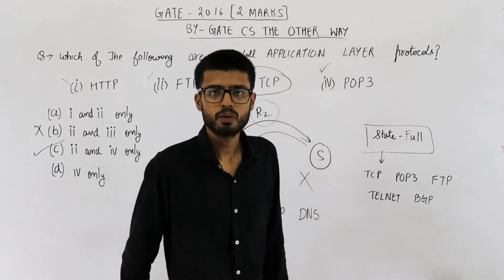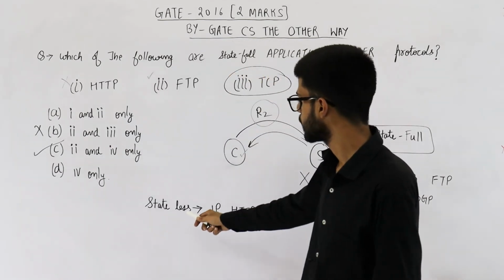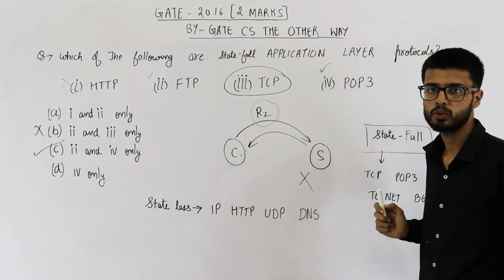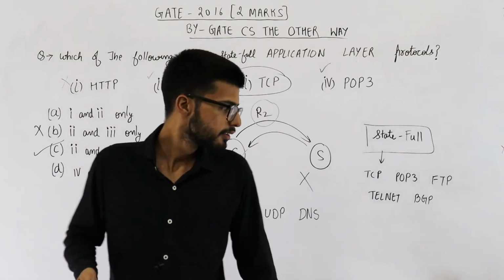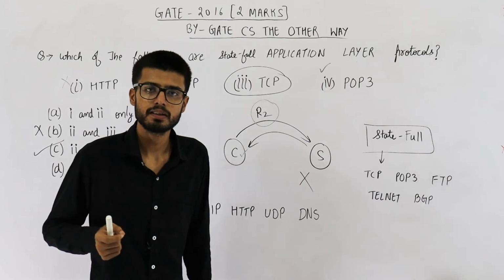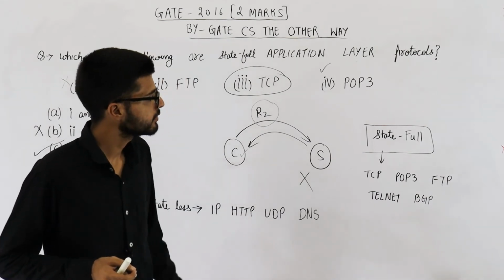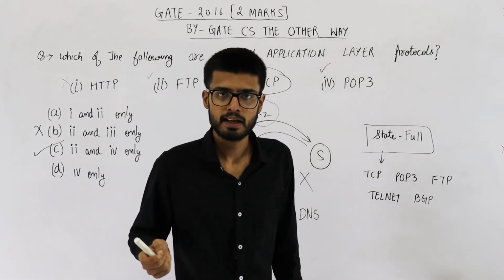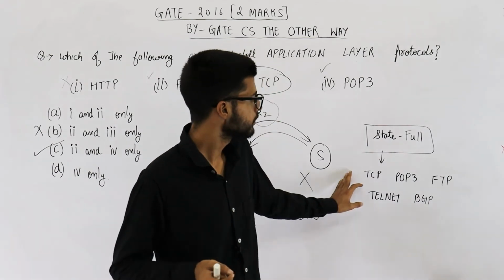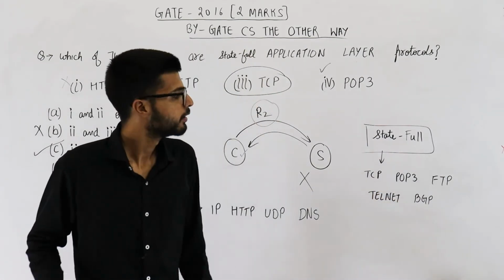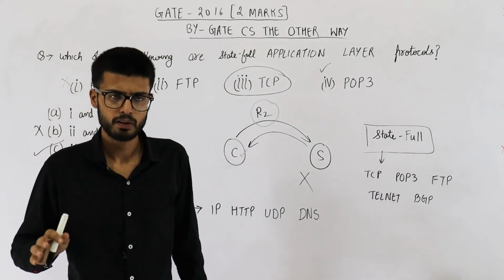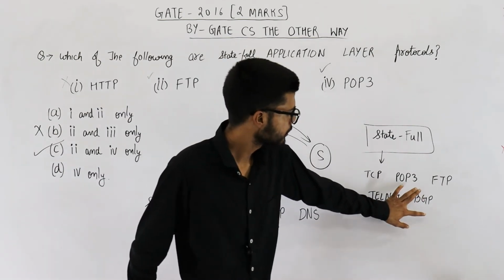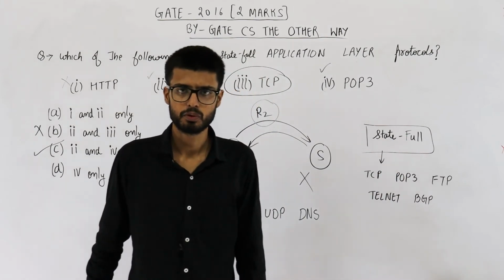Now you can have a look at the examples of stateless and stateful protocols. See, IP, HTTP, UDP and this DNS. These are all stateless protocols. And stateful protocols are Telnet, BGP, TCP, POP3 and FTP. This one, BGP, it stands for Border Gateway Protocol. I'll not go into details, but you can simply remember this is a stateful protocol. Okay.